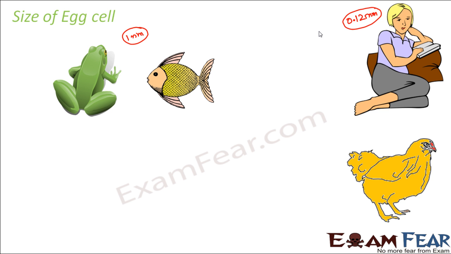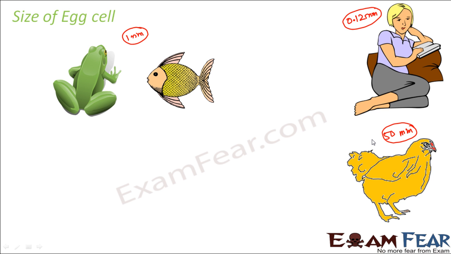Again, if you talk about other organisms like hens, in hens the size of the egg cell is even bigger, around 50 mm in diameter. So this is quite big when compared to the human egg cell, and that is why the hen's egg cells are visible. We can see them with our naked eye. So it is that big.